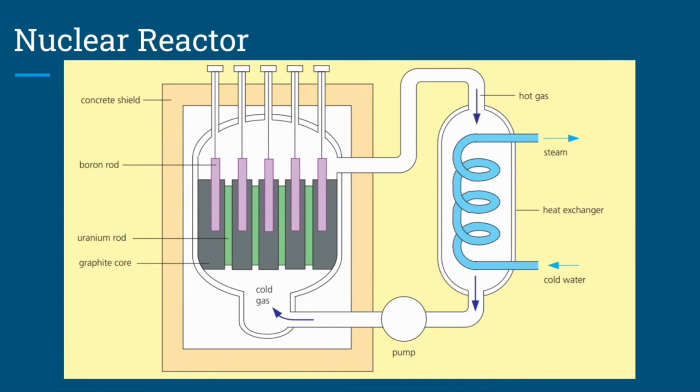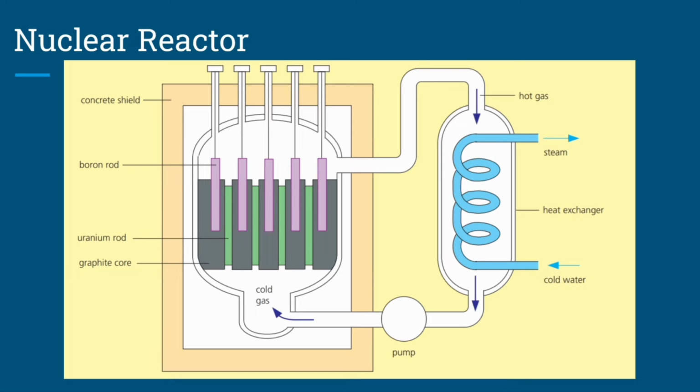So let's take a short look at the nuclear reactor in which these reactions take place. First thing that you can realize is that there's a concrete shield all around where the reaction happens. And this light bulb shaped thing is where the reaction is happening. So the concrete shield is obviously going to absorb the radiation from this. You'd not only have neutrons that are flying about, you can also have things like gamma rays. And when you get hit by a lot of gamma rays, it can cause cancer, for instance. There are villages around nuclear reactors. There are people who work in nuclear reactors, and hence we need the concrete shield.